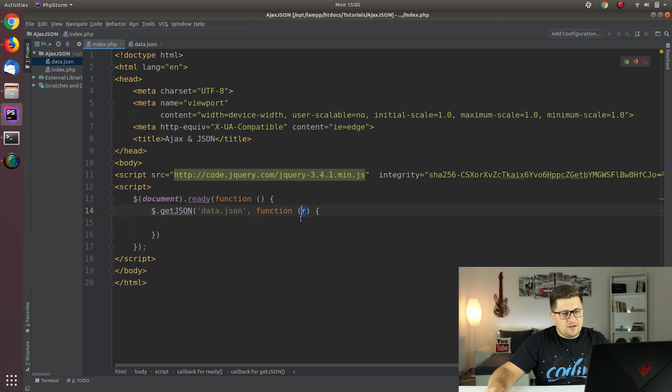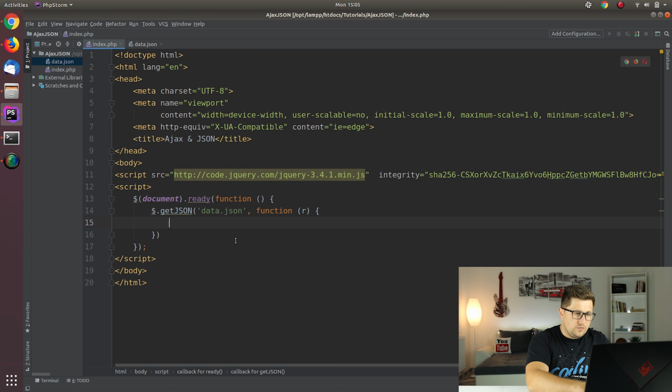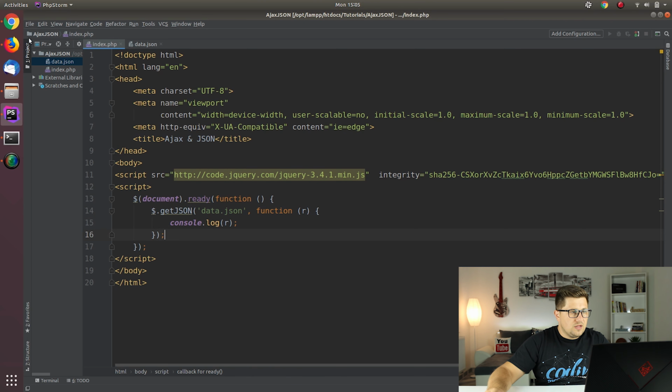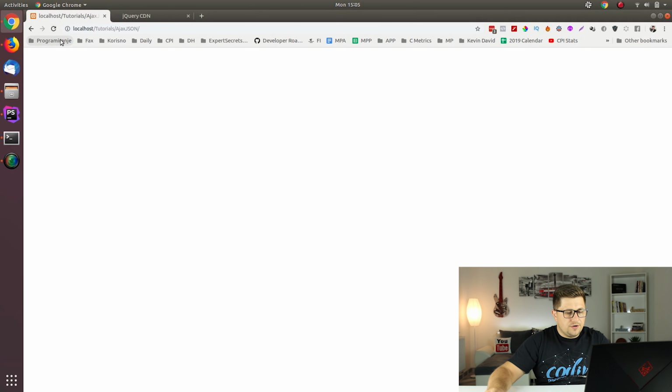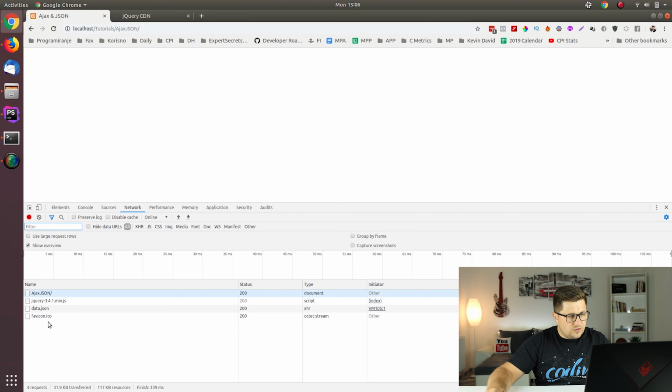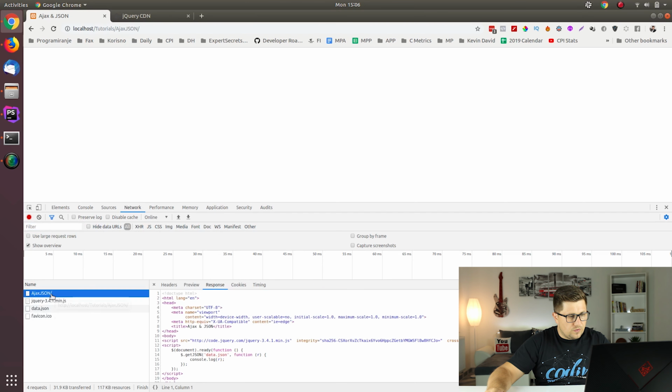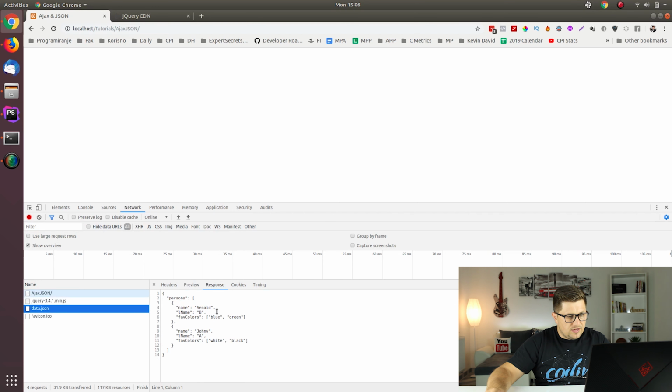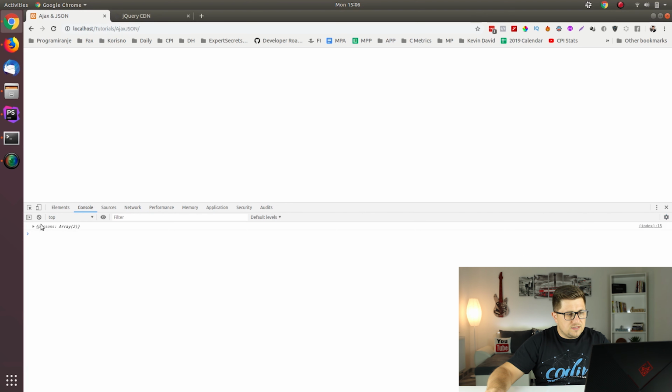and let's say everything will be in the variable r. So what we can do is maybe print r to the console, and let's see. Now when I open the console and refresh the page, you can see from the network that we made a request to data.json, and this is what is returned. Okay, and this is in the console.